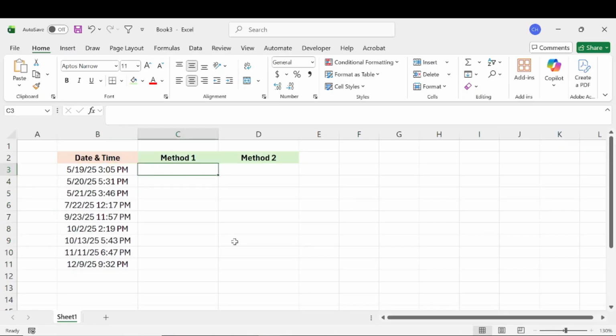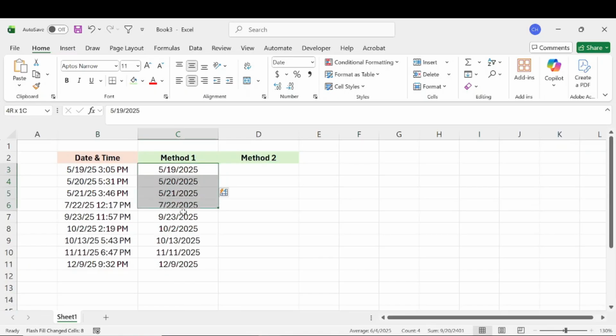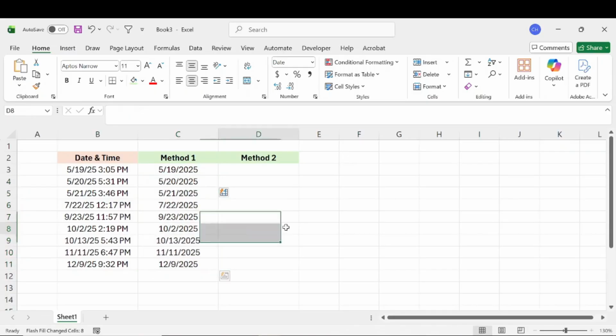Now, the first method is to go into the cell and type the date manually. So we just want it to display 5/19/25. And then once we enter that, we can hit Control E, and that will flash fill and follow that exact format we did. So you'll notice that all of the times are removed. So that's a pretty quick and simple method to do.